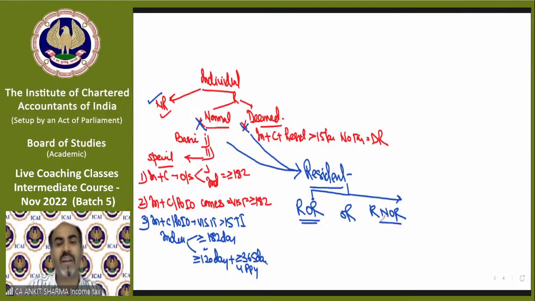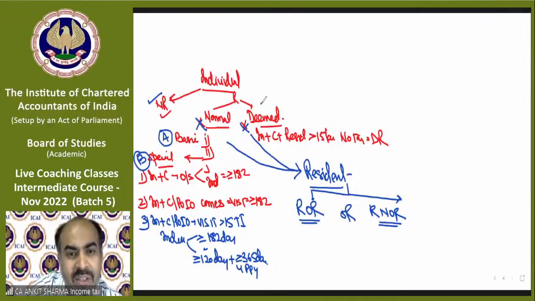So after finding whether you are a resident or not ordinary resident, or you are a resident and ordinary resident, what will be the answer? Either this or this. Then only your answer or your question will be completed. So we can give the name to basic condition A, special condition B, and deemed resident C.